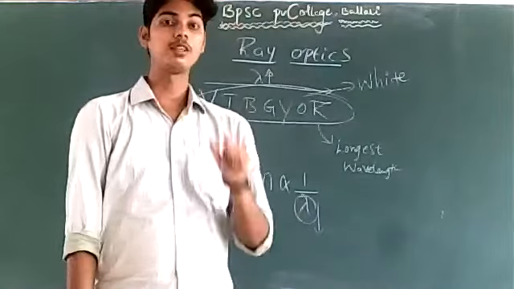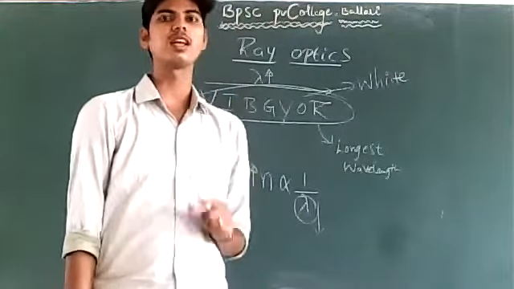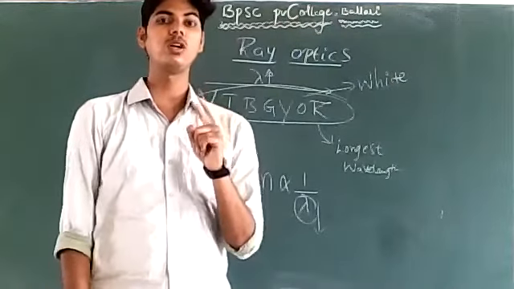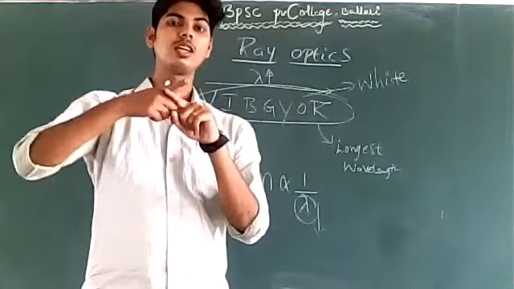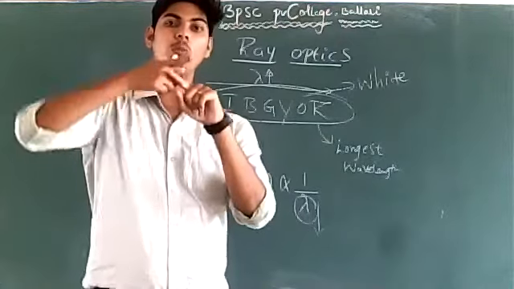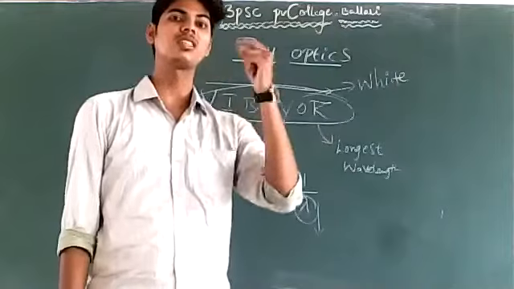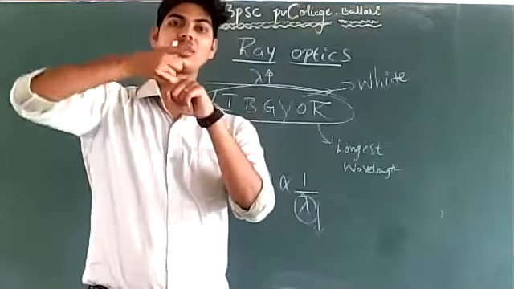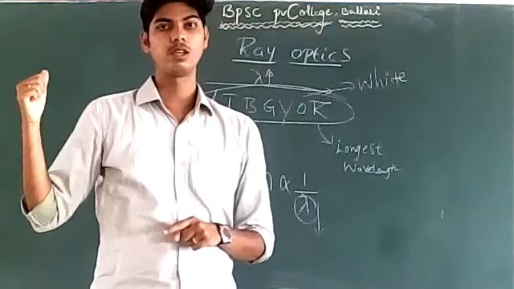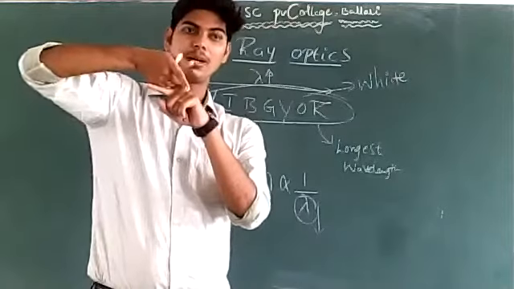Is that clear? I'll tell you what exactly refractive index does and why it is taken into account. I'll explain it when we do dispersion. Refractive index actually represents the amount that the ray of light is going to bend. More is the refractive index, more will be the bending of light. The color with the higher refractive index bends more. We are going to prove that in the case of a prism.